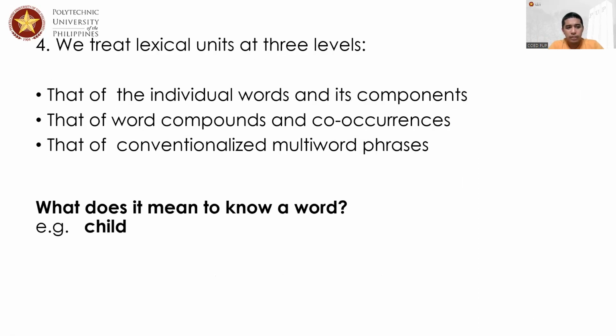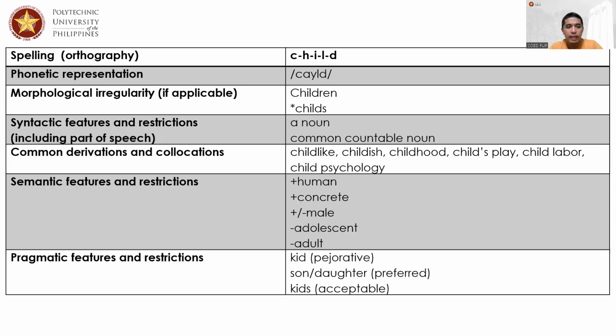Now, the very question is, what does it mean to know a word? How do we know the meaning of a particular word? To understand the word better, we have to look at all of these things. We have to look at spelling, and its phonetic representation so we know how to pronounce the word properly.